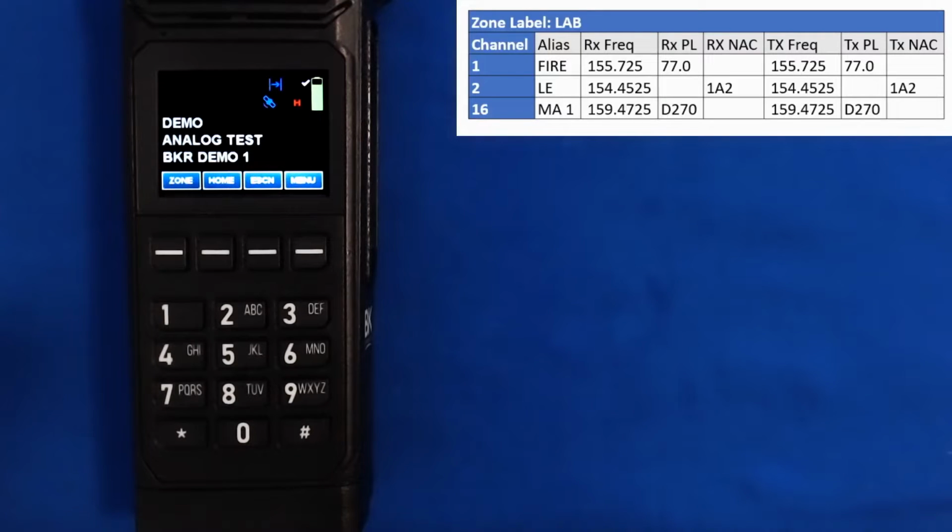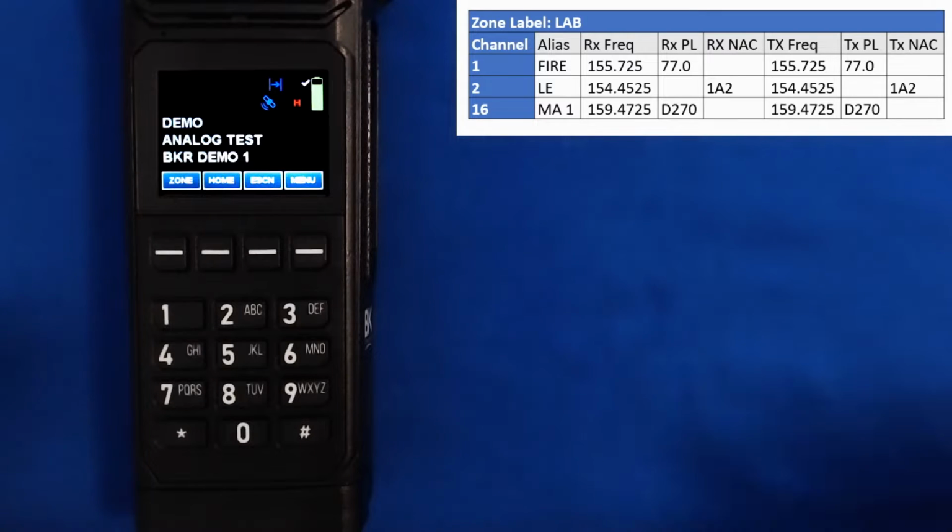Here we can see a list of channels, their aliases or names, their receive frequencies, the receive PL tone or code guard, the receive NAC code, the transmit frequency, the transmit PL tone or code guard, and the transmit NAC code. With this information, we'll program these channels into our BKR 5000.